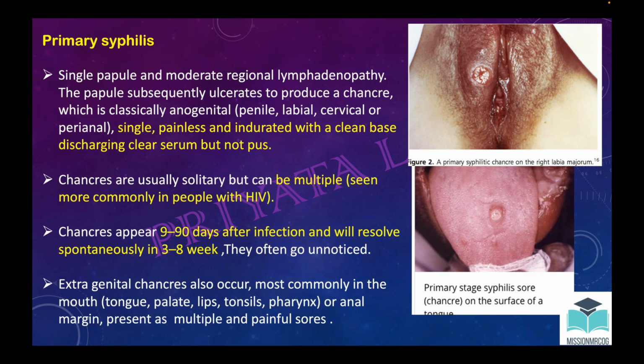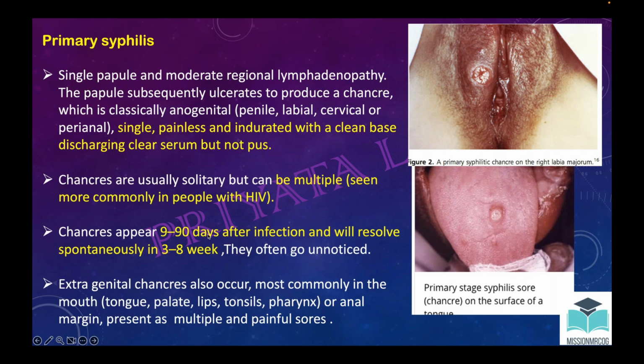Then it will heal by itself within 3 to 8 weeks, and because of that they go unnoticed. People will just say it is a small blister or ulcer, and they will not pay attention to it. Extragenital chancres can also occur, which you can see on the tongue, palate, lip, tonsil, pharynx, anywhere. Okay, so this is primary syphilis.